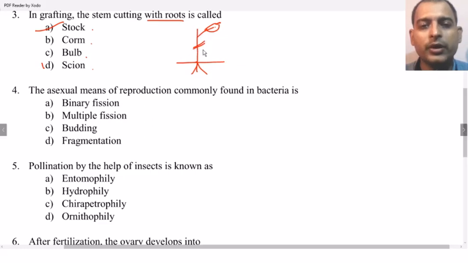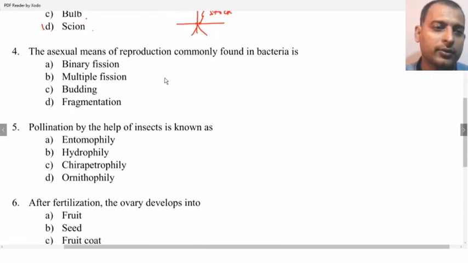The one with the root is known as the stalk, and the top one is known as scion. The question is about with roots, so it will be stalk.